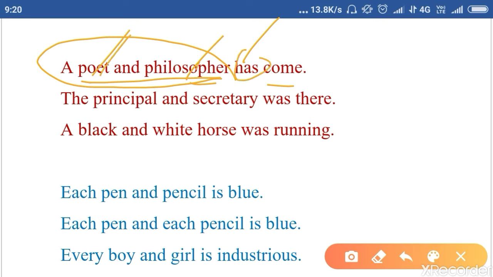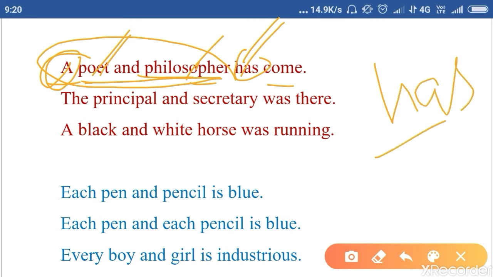So "has come." Another way to understand this example is, you can notice there is only one article, that is "a." Only one article has been used with poet and philosopher, right? So since one article has been used, it is considered a singular noun, a singular subject. So it will take a singular verb, and we know it very well, "has" is used for the singular subject.